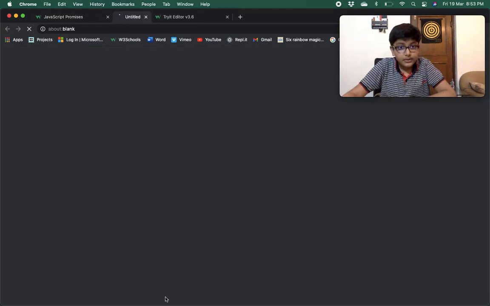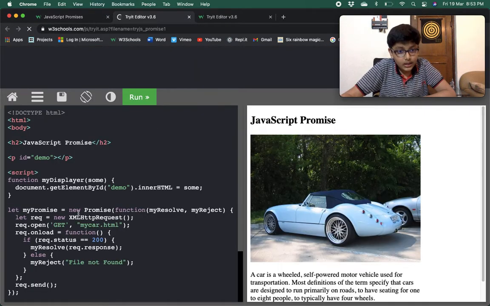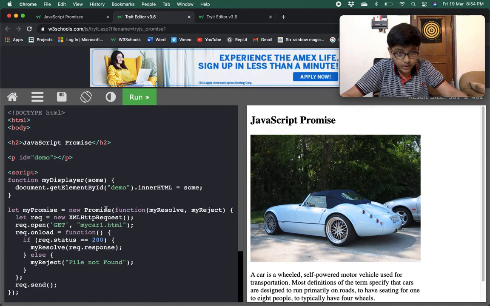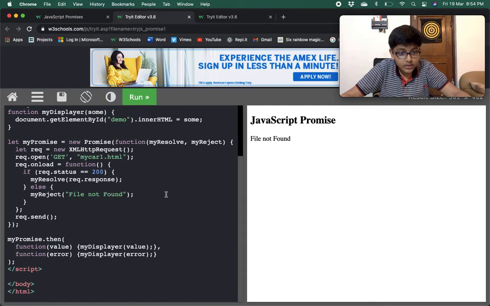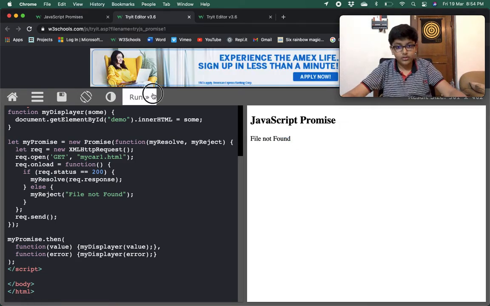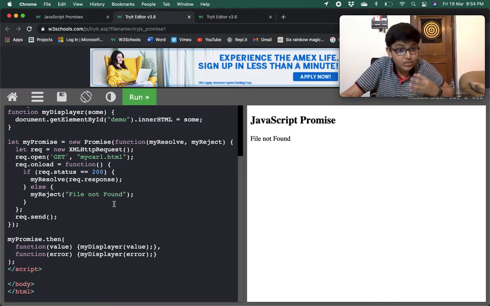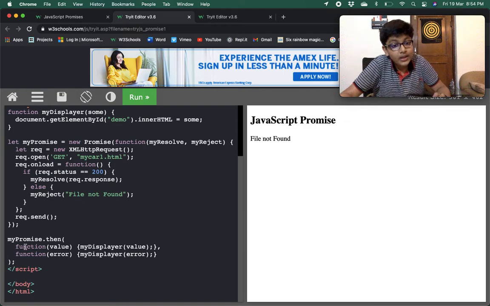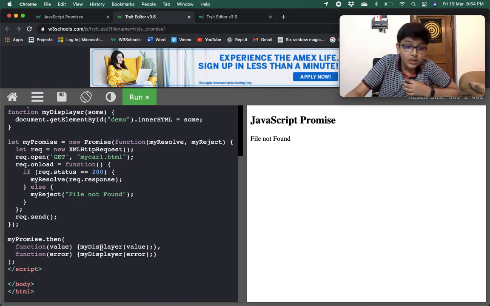The other method has not been run. Now if I use mycar1, which does not exist, and then I run it, it is giving us an error. It is showing us "File not found", because it did not find the file. We are passing "File not found" to myReject, and it is calling the myReject method, so it is displaying file not found.